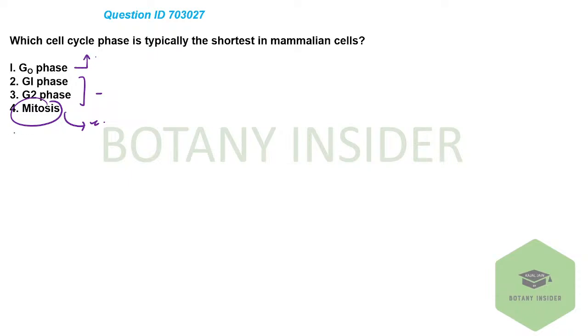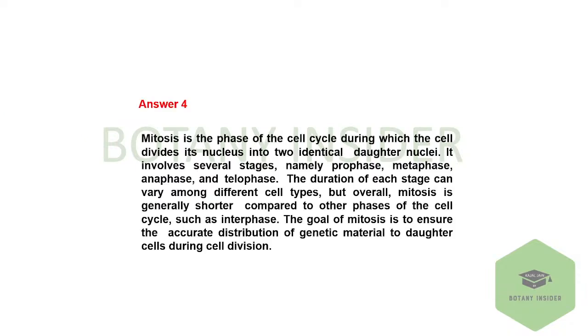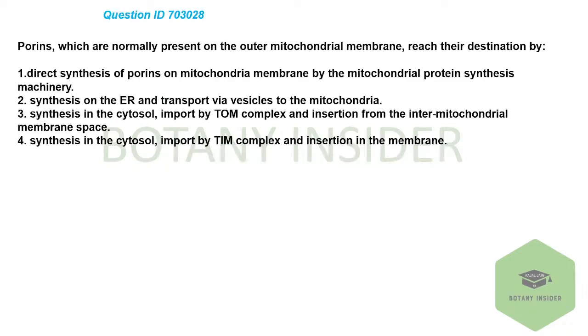Hence mitosis is the shortest phase of all, right? So remember this. Mitosis is a phase of the cell cycle which helps in dividing the nucleus into identical nuclei. It involves a number of stages: prophase, metaphase, anaphase, telophase, etc.